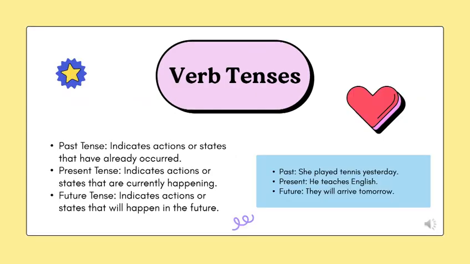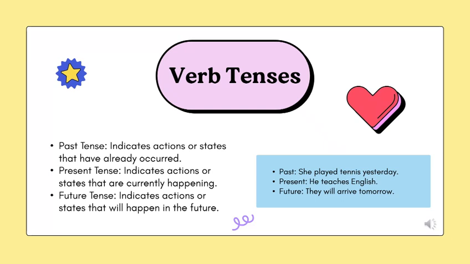To the next slide, we have a topic about verb tense. What is verb tense? Verb tense tells us when an action happens. It shows the time of the action, past, present, or future. It also shows whether the action is completed, ongoing, or repeated. We have three types of tenses: present tense, past tense, and future tense.